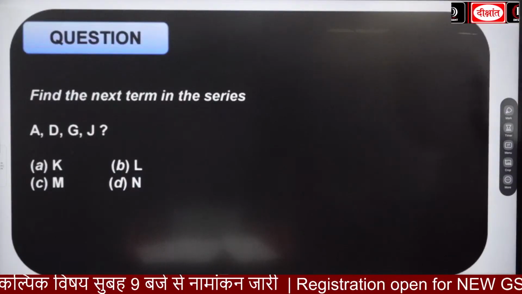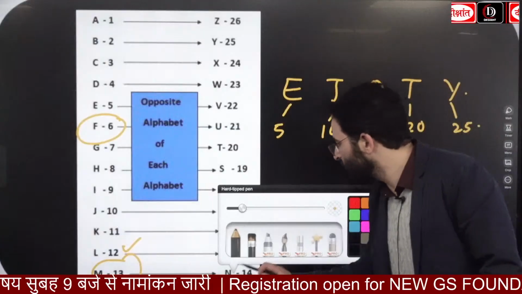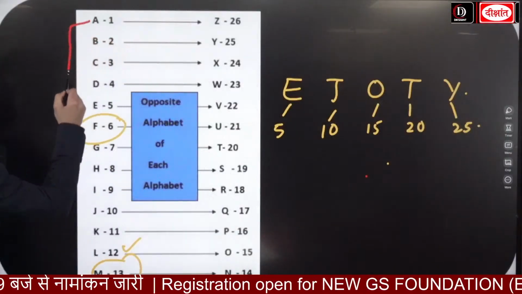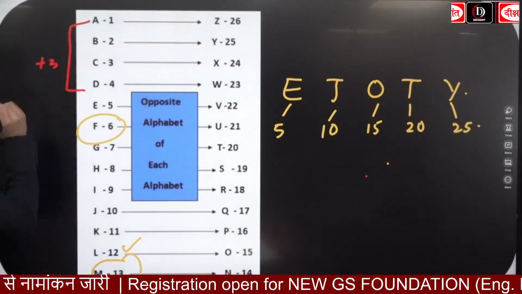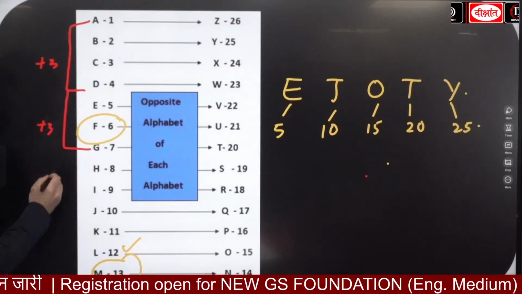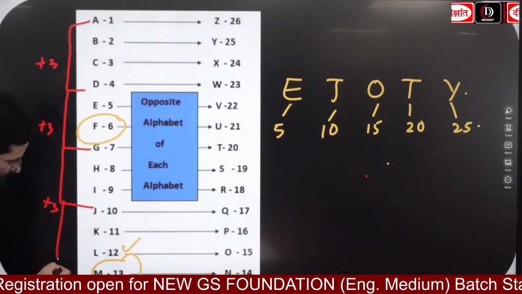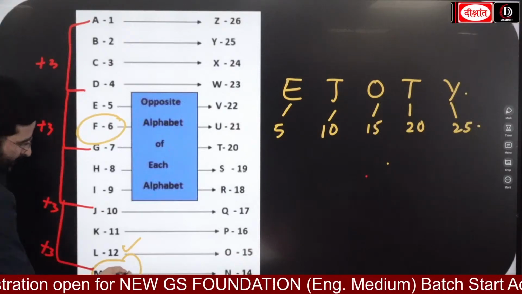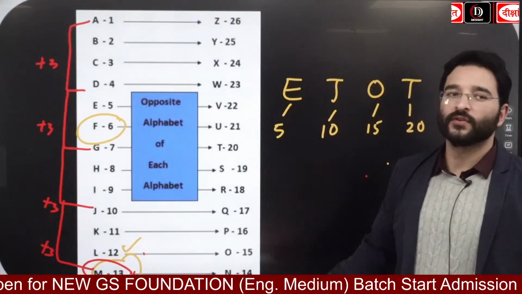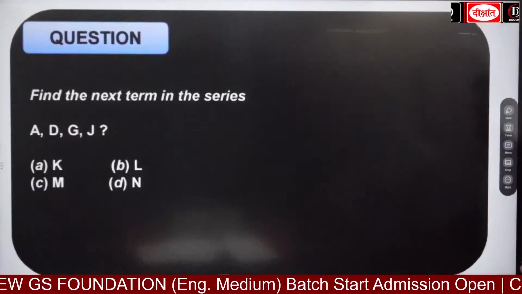What is happening over here? Okay, यहां देखो ADGJ, यहां पे you can simply solve it like this. यहां देखो AD like this. जंप कितना हो रहा है? +3. ओके, ADGJ, and simply it is going to be the M +3. Yes, M is going to be the answer. So this is going to be the letter series. So ये easy है. चलो ये तो level first था. Let me see with next questions what you are going to do.